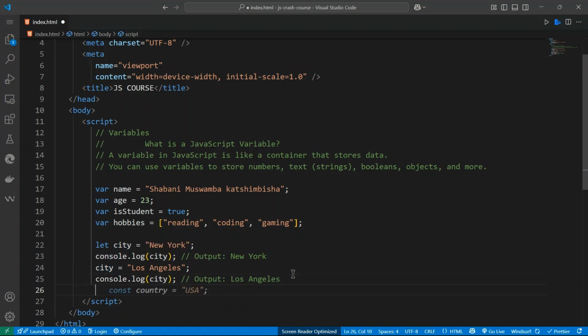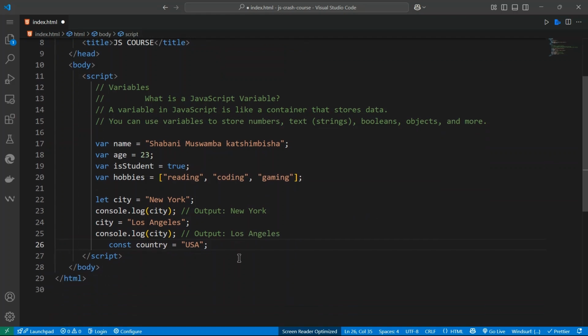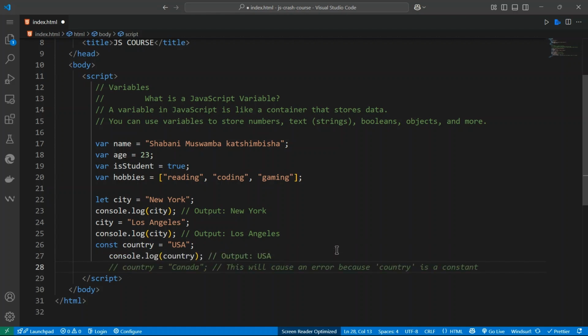For example, declare const country is equal to US, and now you console.log country, it will output US.